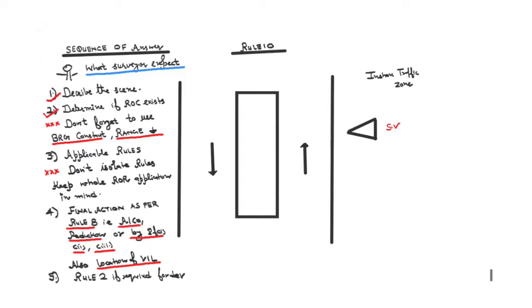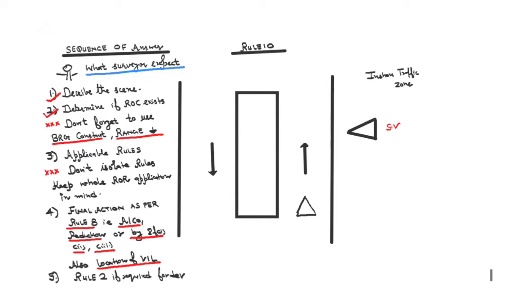Again, your vessel is somewhere here in the center of the channel, right? And now let's start with what surveyor is expecting from you to describe a scene again. So you describe a scene that I am a PDV following a general direction flow. She is a sailing vessel crossing me from starboard to port.